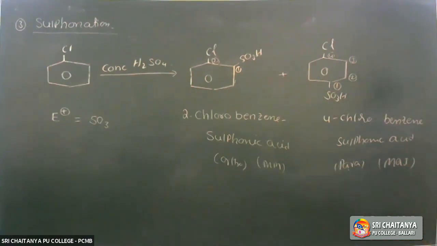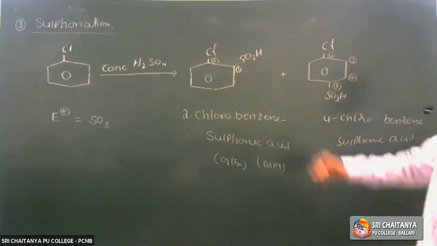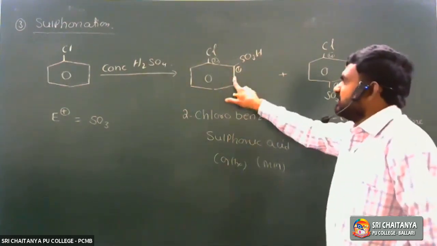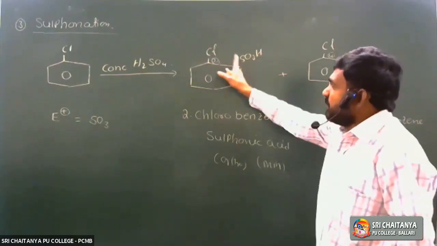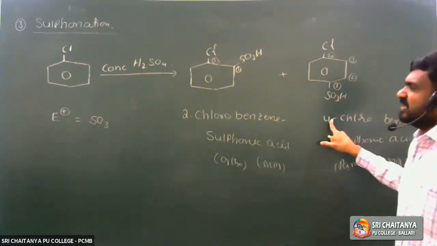So in chlorination, nitration or sulfonation, what is the major product? The para isomer is the major product rather than ortho, because in the ortho isomer the two groups are in adjacent positions, so repulsions are more; in para, repulsions are less.